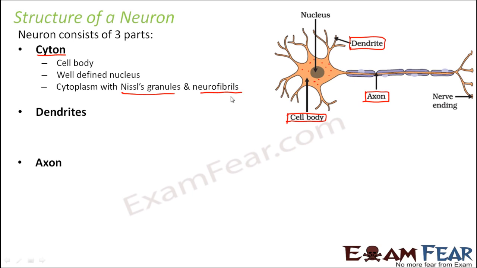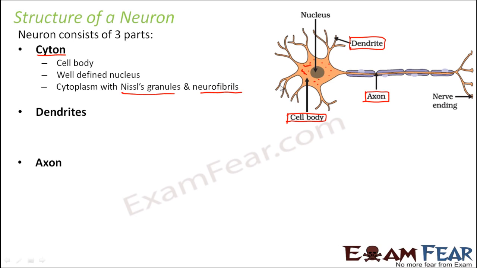It also has neurofibrils, which are thin thread-like structures present in the cytoplasm, and they run through the cytoplasm and extend into the axon and dendrites also. Now what is the function of these Nissl granules?